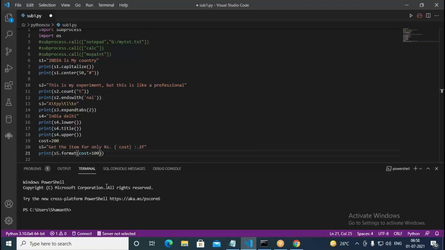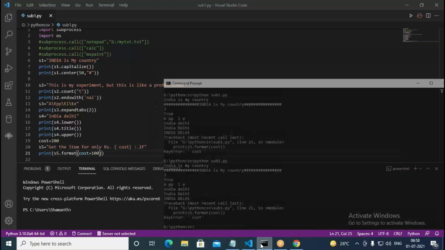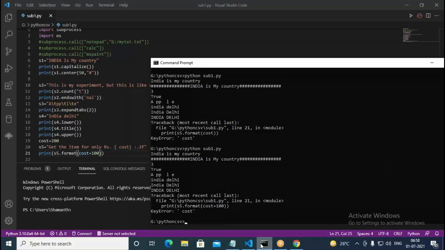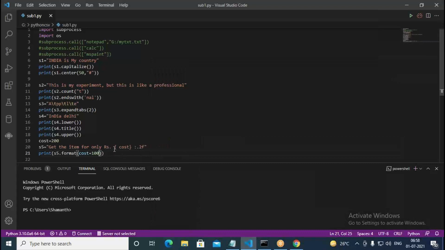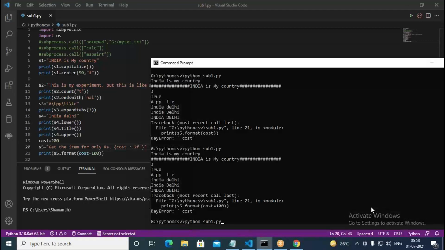Cost equal to, let's put some 100. S5 dot format. Placeholder we kept correct, there is no problem with the placeholder. And I specified cost equal to 100.